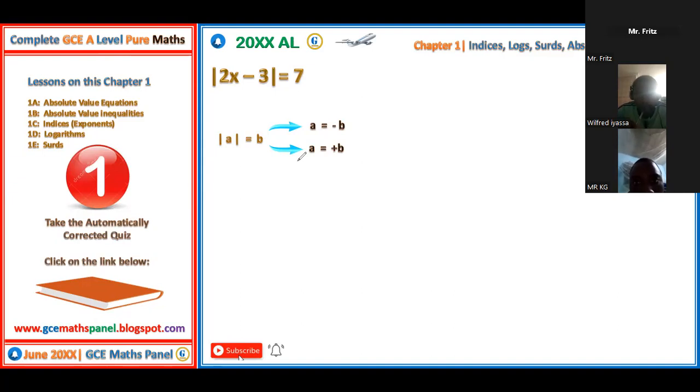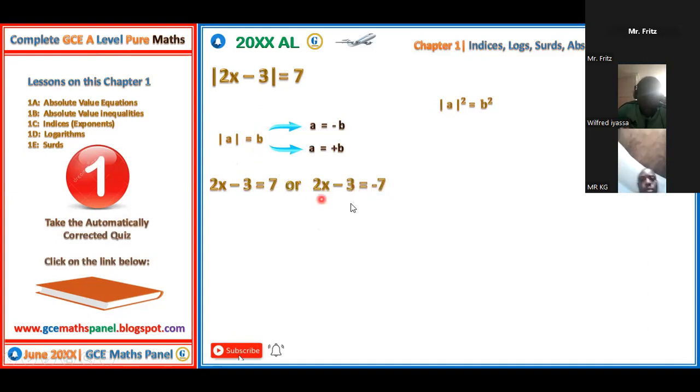Now, let us go ahead with solving. This is the first procedure. The second way is to square both sides. So if you have the absolute value of A equals B, you can either split, method 1, or square both sides, method 2. In solving this equation using the first method, we'll say that 2x minus 3 is equal to 7, or 2x minus 3 is equal to negative 7. This is also very important because you can apply it when you are doing curve sketching, or further maths, because sometimes you see a curve where you have to find a point of intersection or a turning point, and you have an equation like this to solve.